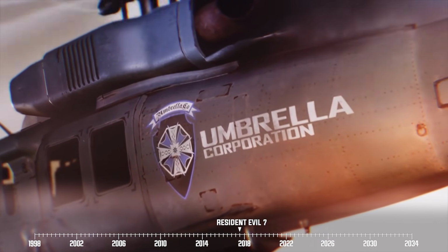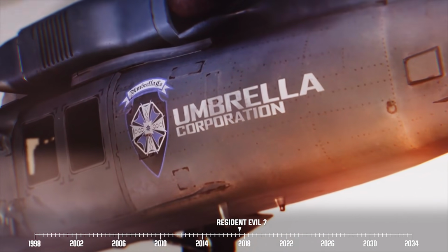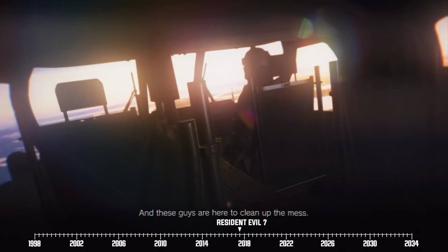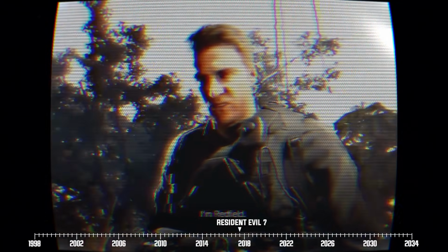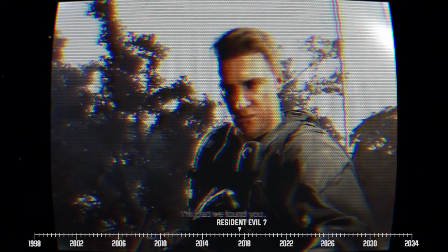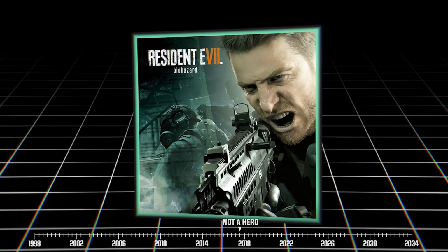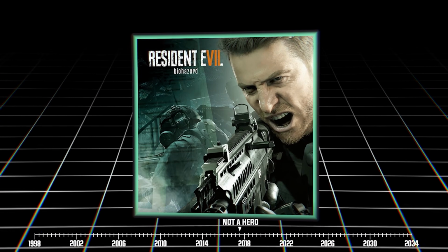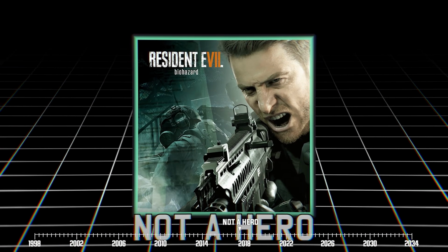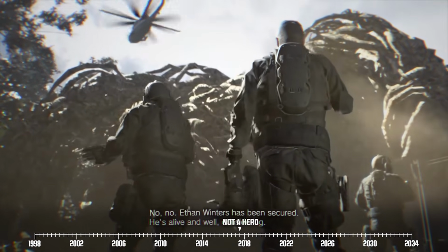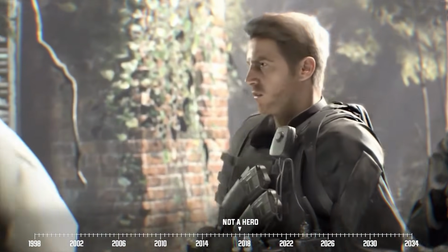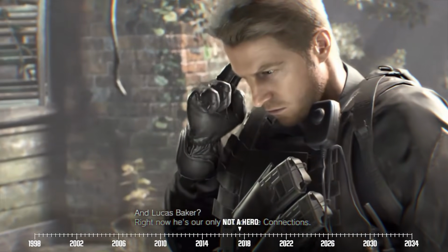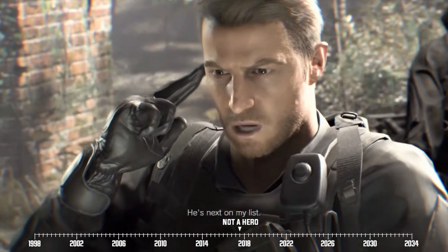Resident Evil 7's main story closes with a shot of the helicopter which brandishes Umbrella's symbol, implying that Chris, the same man who once swore he'd bring down this company, is now working for them. Or is he? Well, that mystery is answered in another of Resident Evil 7's DLC storylines called Not a Hero. This one opens shortly after the conclusion of the main story, as we learn that Chris is still with the BSAA, who has been coordinating with a resurrected and repurposed Umbrella Corporation.